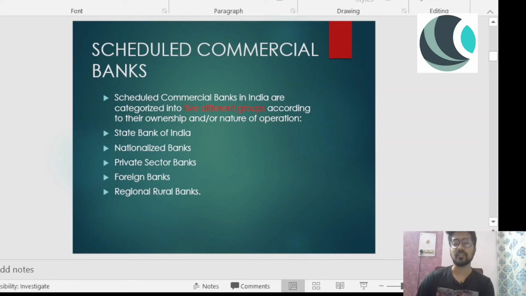Now, scheduled commercial banks in India are categorized into five different groups according to their ownership and or nature of operation, right? So, scheduled commercial banks are categorized into five different groups in India according to their ownership and or nature of the operation. So, first is State Bank of India.